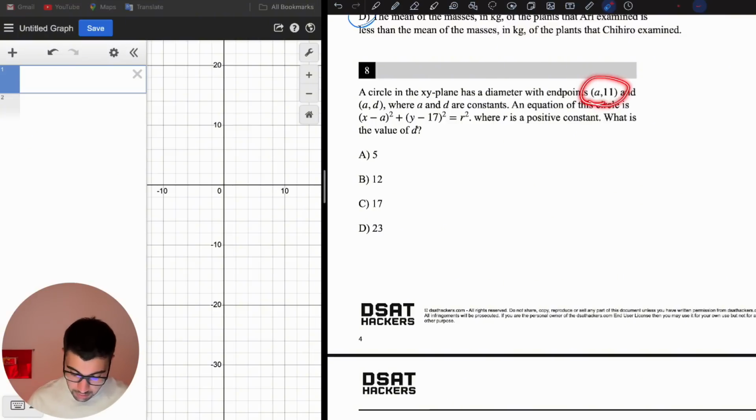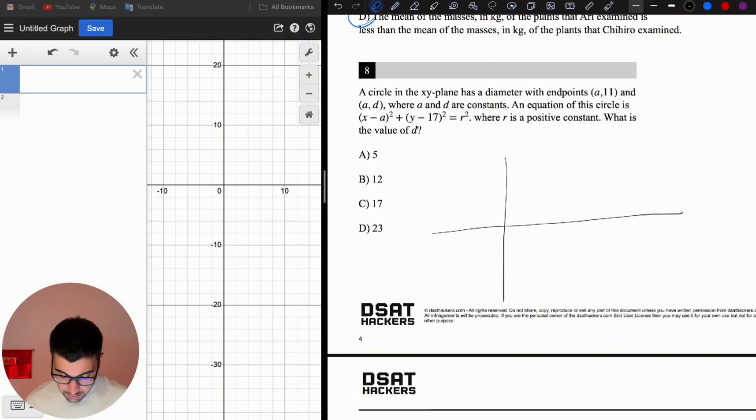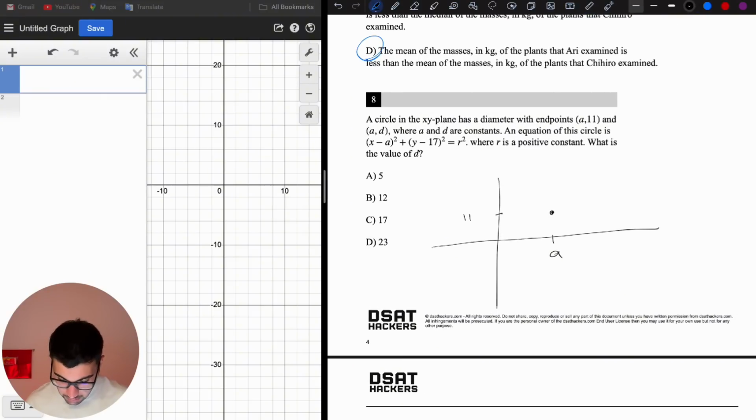The first thing that I notice is that these two points on the diameter have the same x coordinate. Let's say this is the xy-plane, and this is a. One of the points is 11, so the y coordinate is 11. So it's going to be this point. And the other point is on this line because it has the exact same x coordinate, but we don't know where it is. If it's here, then this will be the circle. If it's here, then this will be the circle.